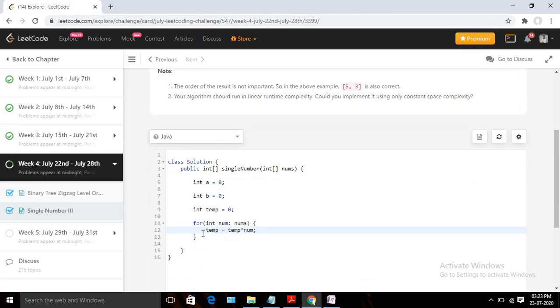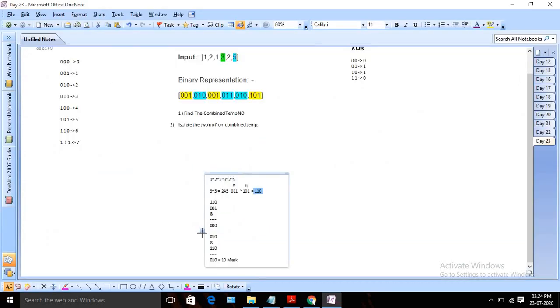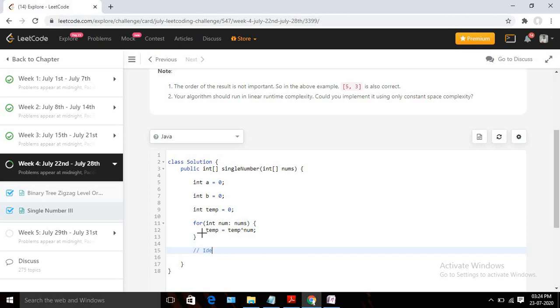Once we are done with that, we need to identify the bit. So let's identify the first bit from the right. How can we identify it? I need to take one marks.